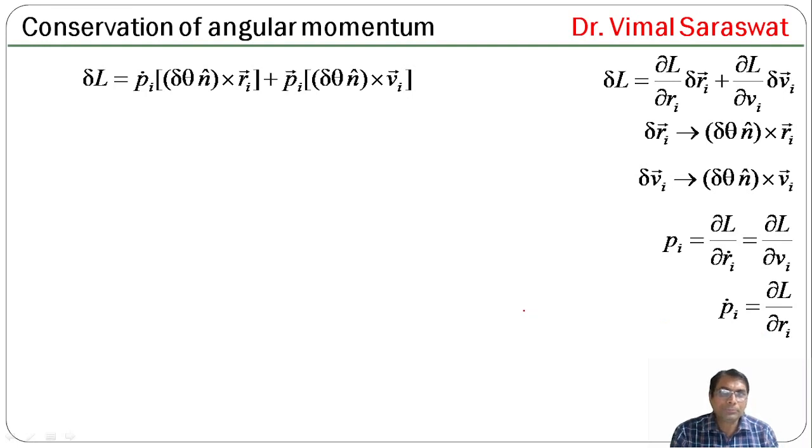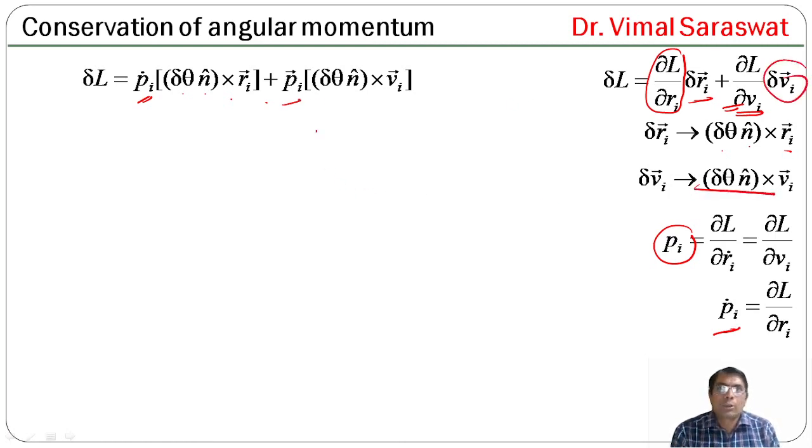Now, this del L by del Ri is replaced with Pi dot. Delta Ri is replaced with delta theta n cap cross Ri. So Pi dot, delta theta n cap cross Ri, plus del L by del Vi, which is actually Pi. So this will be replaced with Pi. And delta Vi is delta theta n cap cross Vi.